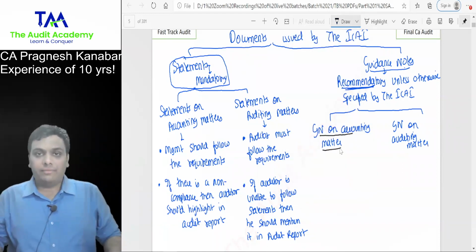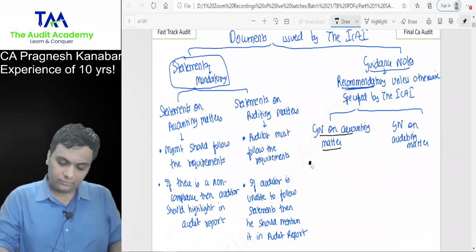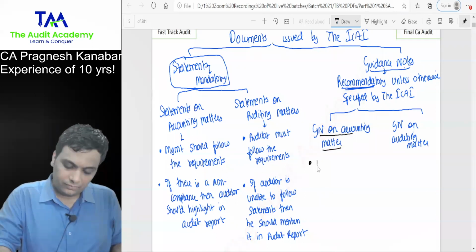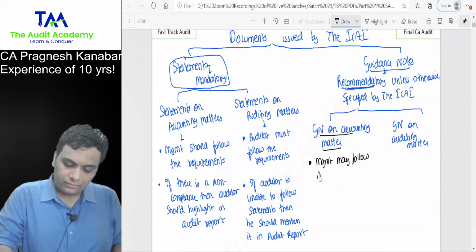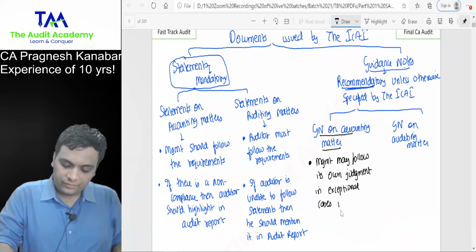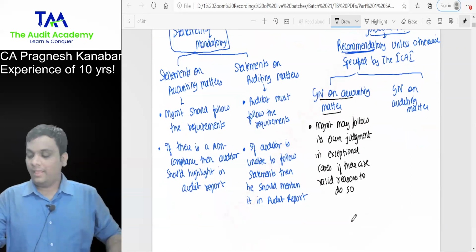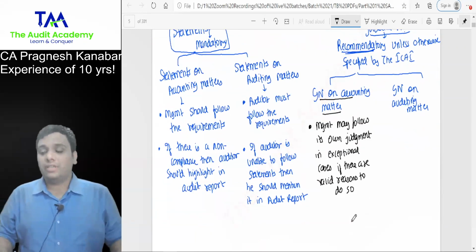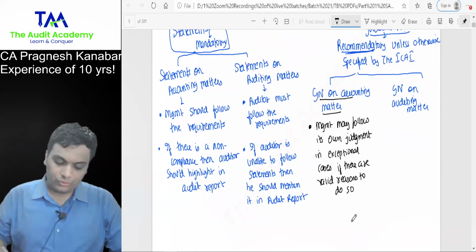Guidance notes on accounting matter. Management may follow its own judgment in exceptional cases if there are valid reasons to do so.